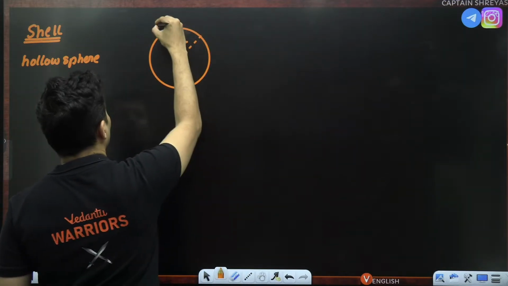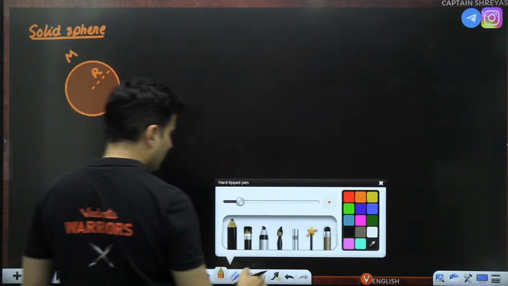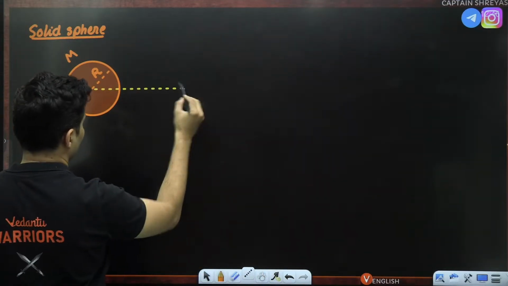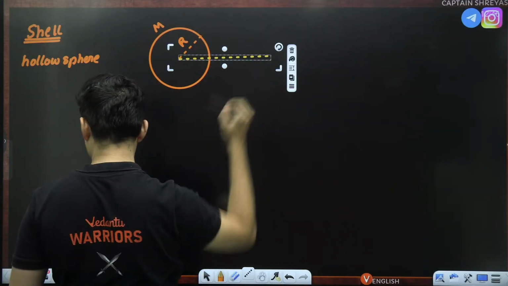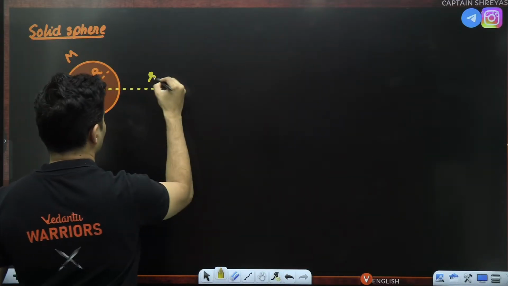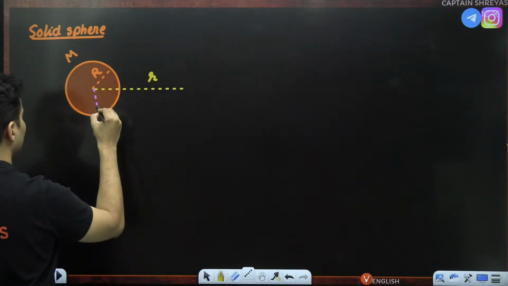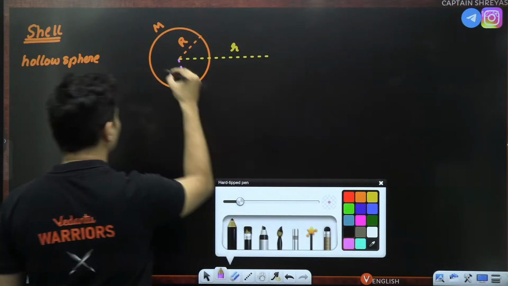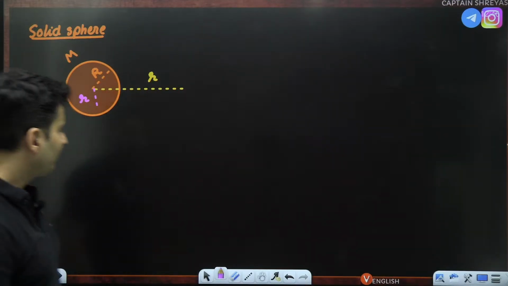This is R, mass is M. Now there will be two criteria over here: once you are outside, and once you are inside. So this is when you are, let's say, outside. And then the second criteria will be when you are inside.